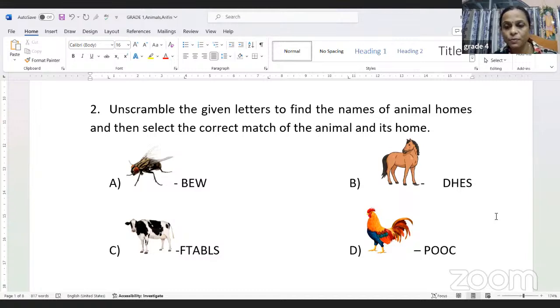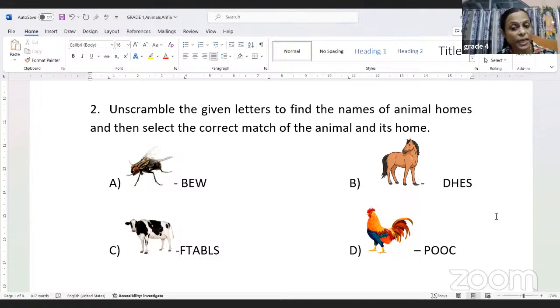So you have a horse picture and it is written D-H-E-S. If you unscramble it, it will be shed. So horses, they don't live in a shed. Instead, we call it a stable. So that is also incorrect. Okay. Then we have a cow and it is written F-T-A-B-L-S. If we unscramble it, put it in the proper order, that will be stable. That is also wrong because horses live in stables, and cows live in sheds. So that is also not correct.